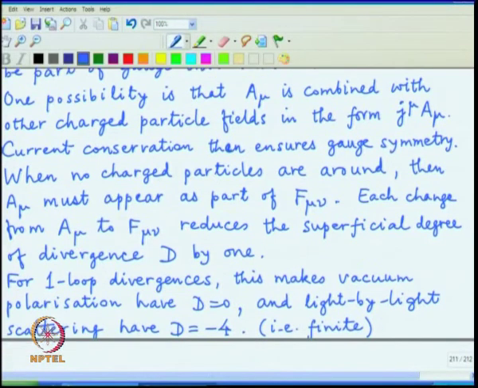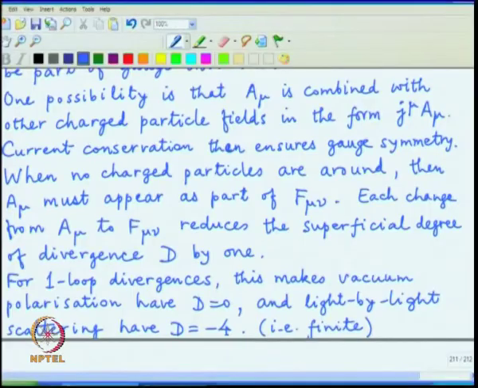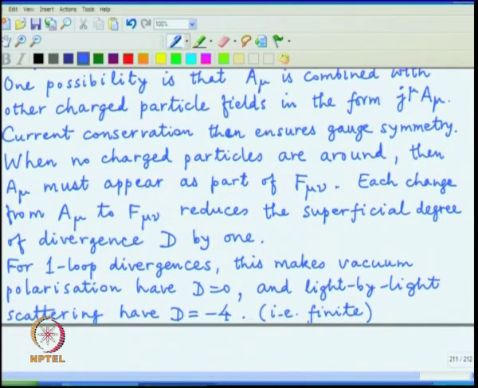And in this way, out of the 4 diagrams with only external photons, we have only one surviving that has a divergence. Furry's theorem eliminated 2, and this gauge invariance made one of them finite, and in particular this light by light scattering